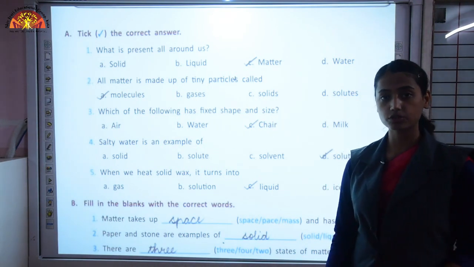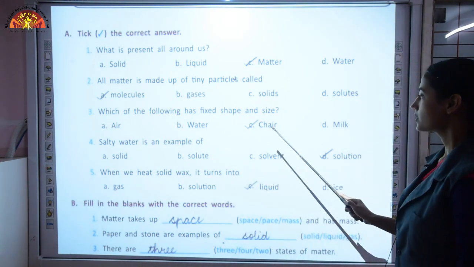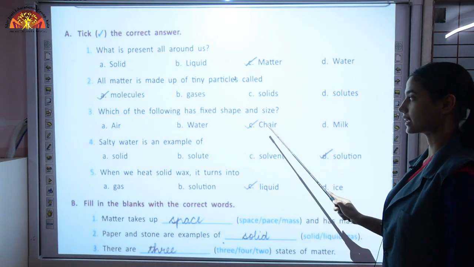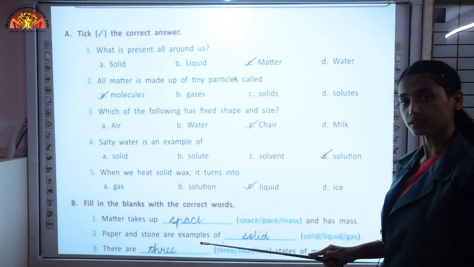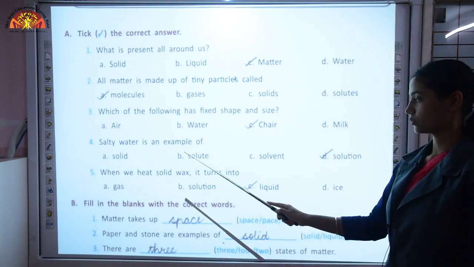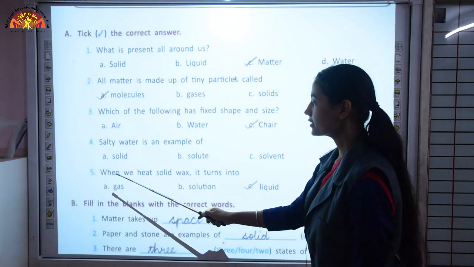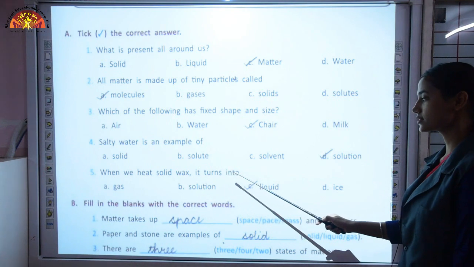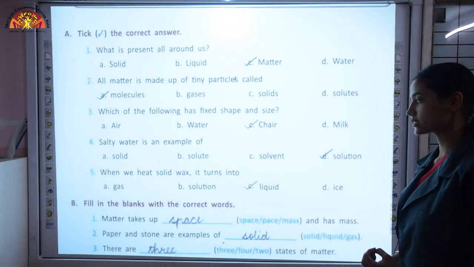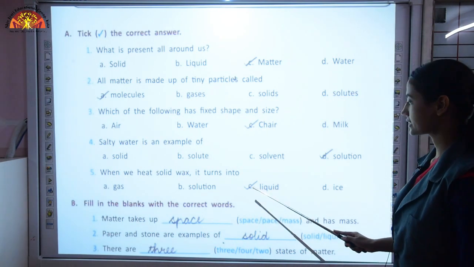Solids, we talked about solids, that they have fixed shape and size. So out of all 4 options, which substance is present in solid state? That is the chair on which you sit, that is solid. It has fixed shape and size. Salty water is an example of what? It is an example of solution. Then when we heat solid wax, as I told you, when you burn candle wax, it will turn into liquid, it will melt. So tick the C option.